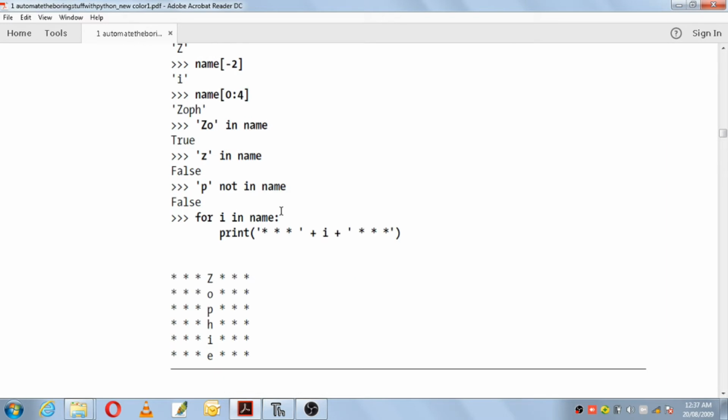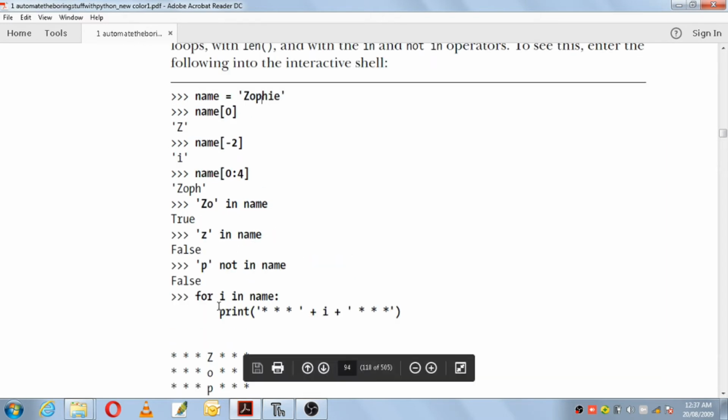Next you are going to make use of a for loop: for i in name. Here i is used for iteration, and name is the range. The initial value of i will be 0, so it will print all the values from 0 to the end of that name.